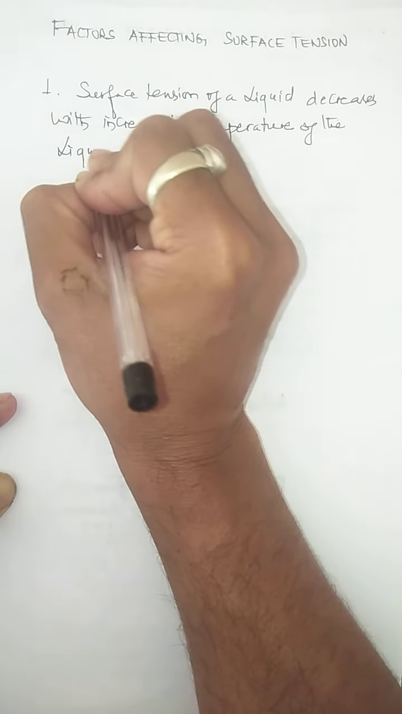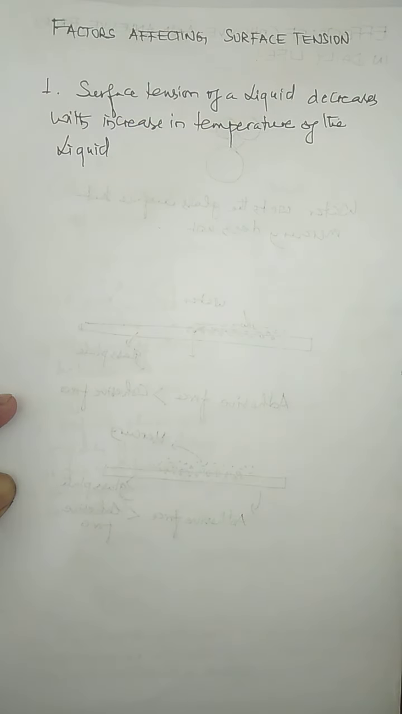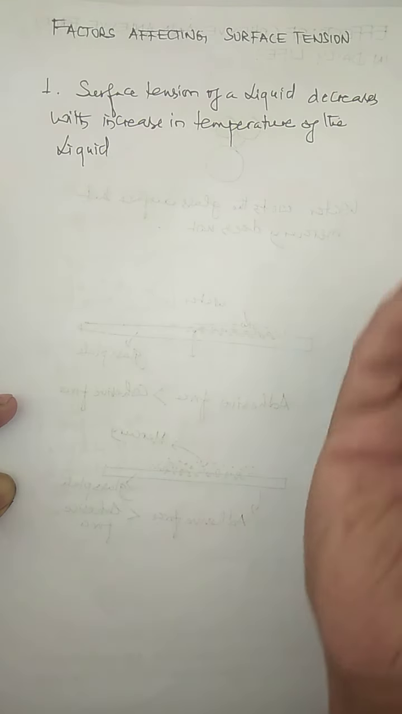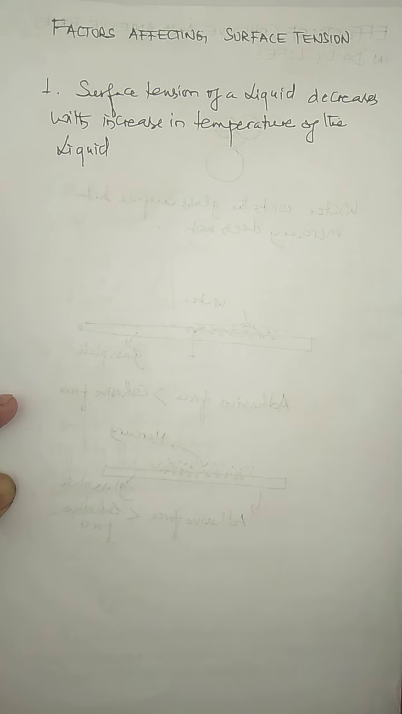So for any liquid, if the temperature of the liquid increases, the surface tension decreases. If I take water at 0 degrees Celsius, it has a maximum surface tension. But when the temperature of water increases from 0 degrees Celsius to a higher temperature, what happens? The surface tension of water decreases.